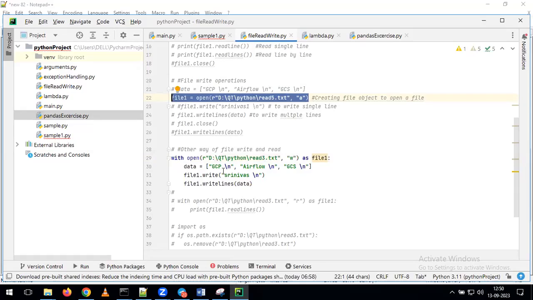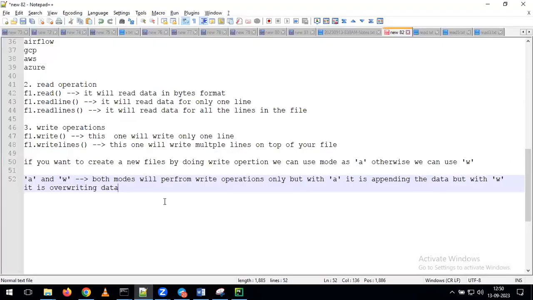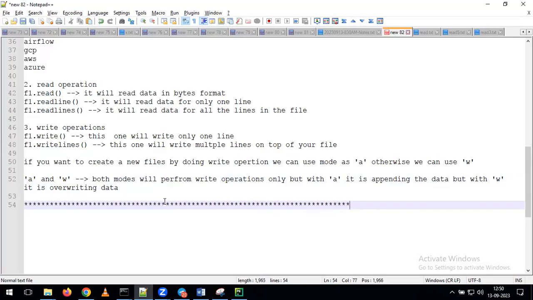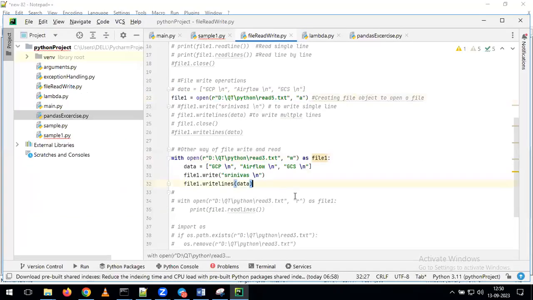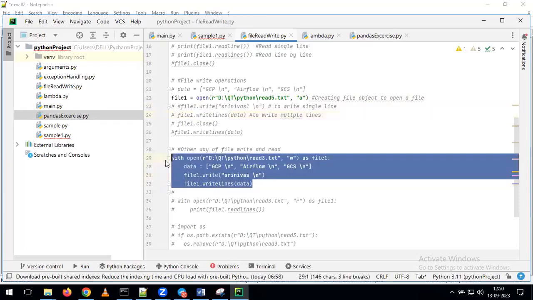Okay. Before going further, any questions up to here, please ask me. So with the write operator, we write one line, right? Then write lines also we get one only in this example we thought. This one? This one.